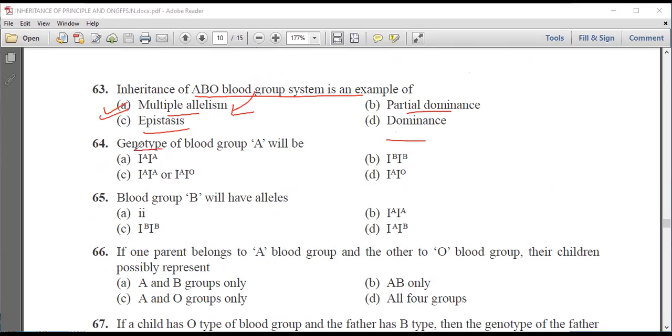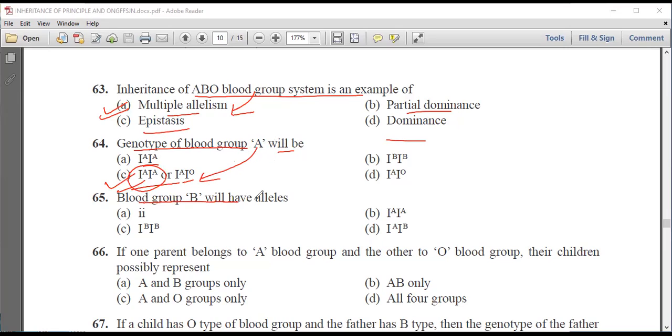Now next question is, genotype of blood group A will be, four options are given and we have to tell the genotype. So here we can see that the IA allele is present. So this blood group will be this or this. So C is the correct answer.